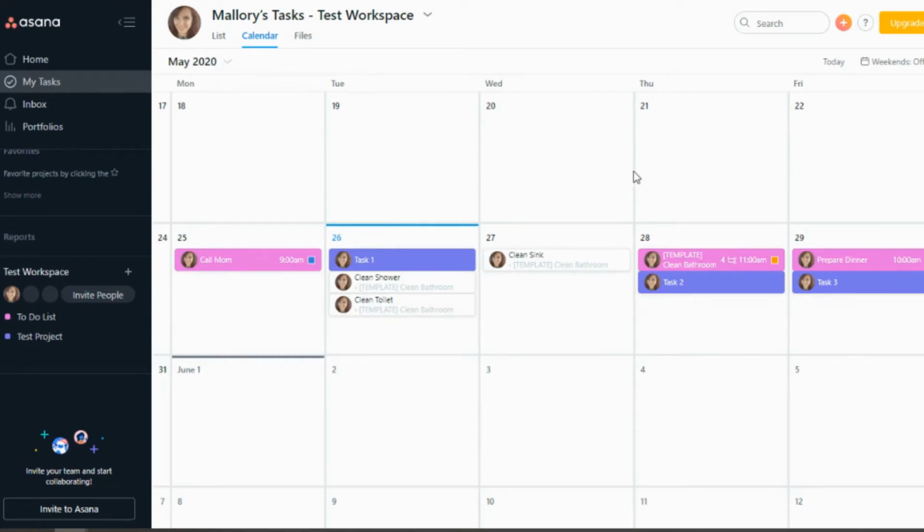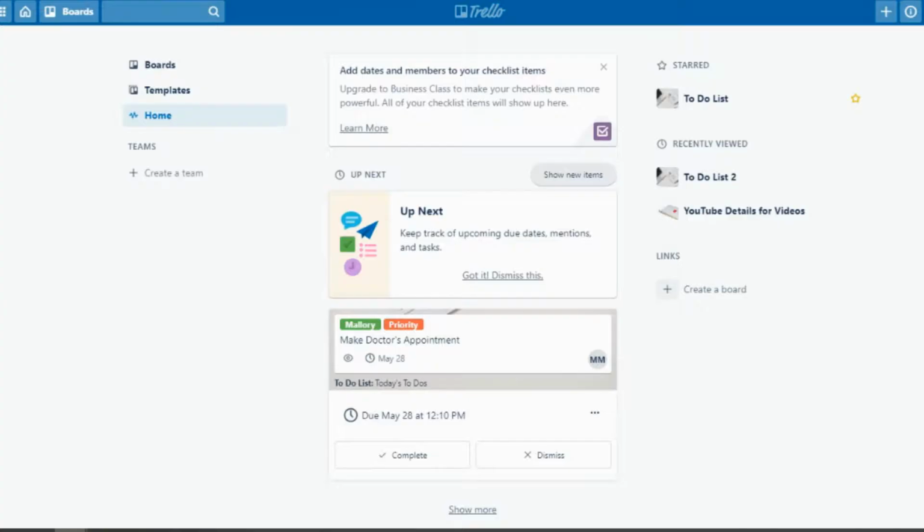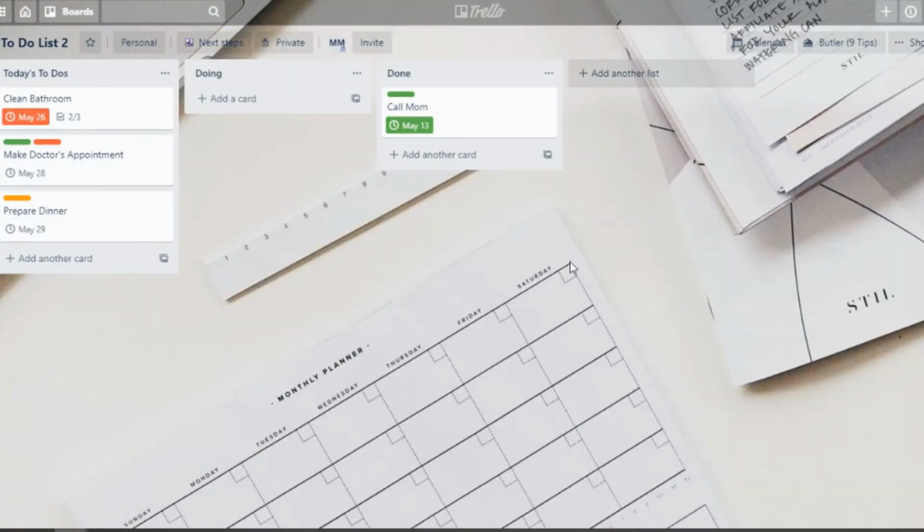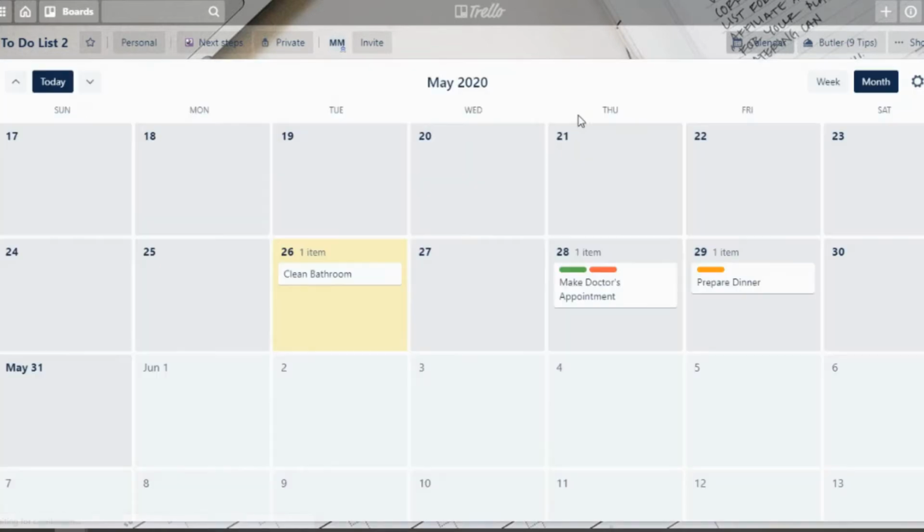So it's really nice to be able to see all of your boards, or I'm sorry, all of your projects in one location, as opposed to Trello, which doesn't have that option. You can just see your project, your board. So if we went into boards and we went into one of our boards, you would just see the calendar option for that particular board.